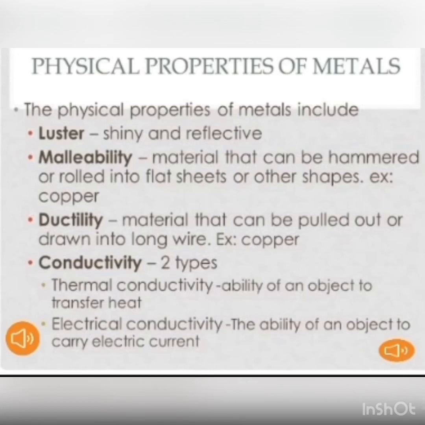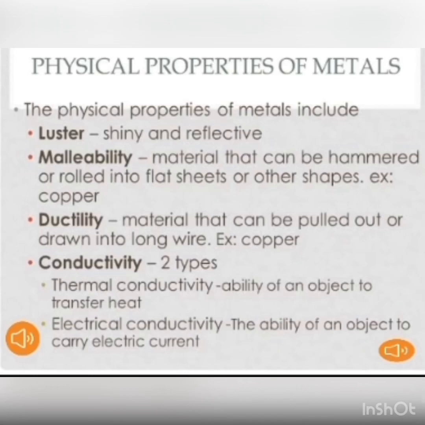Next is luster. Luster means shiny appearance. The word luster means shine. Metals have a shiny appearance. They show metallic luster and they can be polished. Due to their shiny appearance, some metals are used for jewelry or decoration purposes. For example, gold, silver.